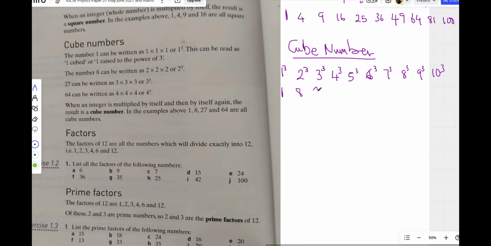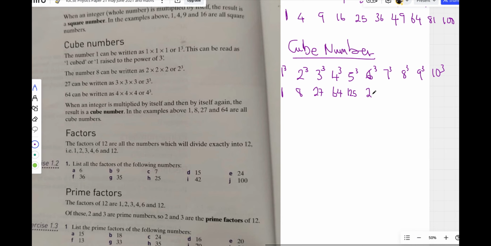4 to the power 3, you get 64. It means 4 times 4 times 4 in 3 places. 5 to the power 3 means 5 times 5 times 5 in 3 places. You get 125. 6 to the power 3, you get 216.